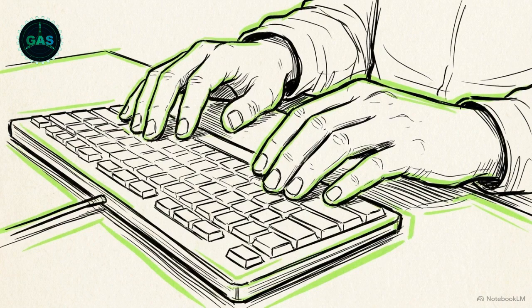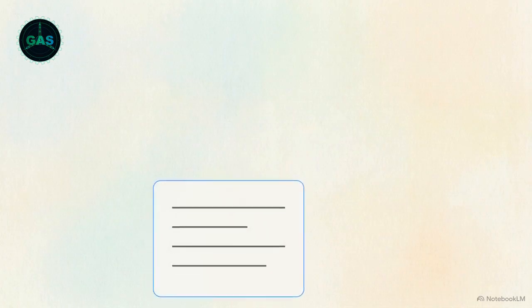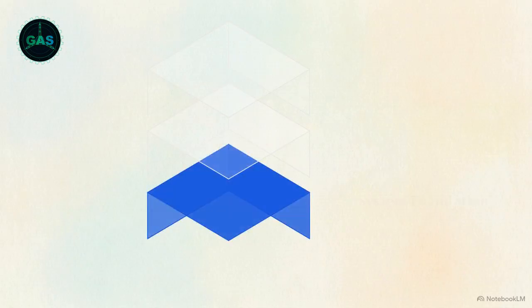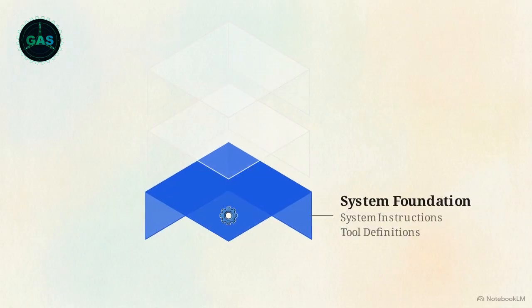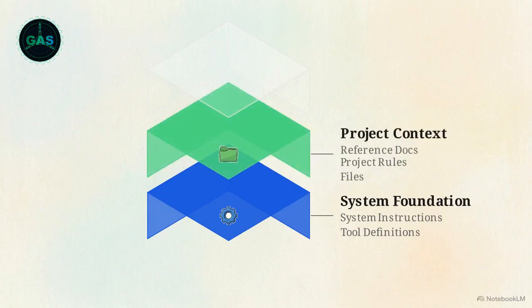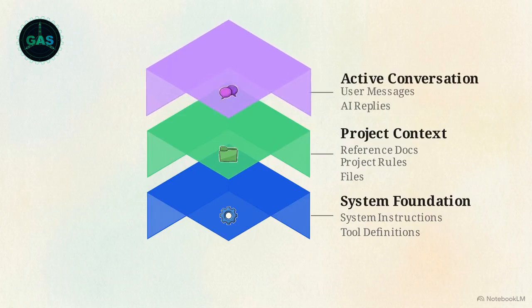This diagram shows how the AI views your prompt, not as a simple chat box, but a vertical, 3-tiered stack of information. At the foundation, you have the base system instructions and tool definitions. Right above that is the project layer. This holds your custom rules, reference documents, and attached files. Finally, resting at the top is the active conversation layer, containing the immediate back-and-forth messages.